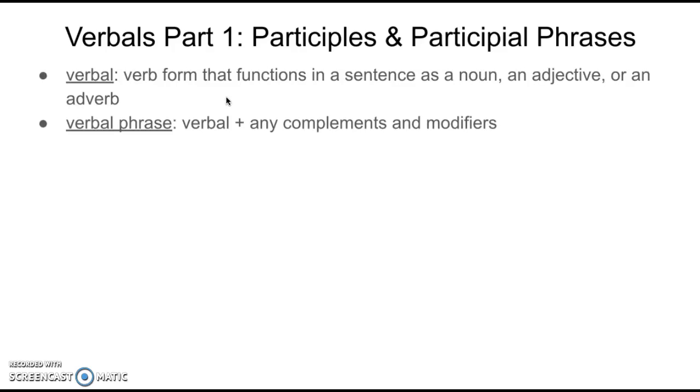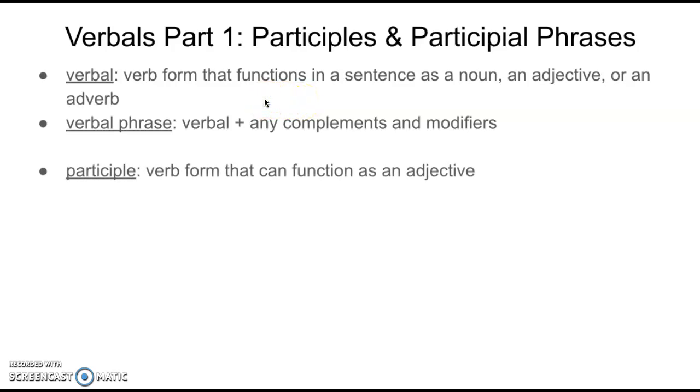All right, we're going to talk about verbals, but there's 3 different types of verbals, so each video is just going to focus on one type. Before we jump into participles, let's define what a verbal is. A verbal is a verb form, or form of a verb, that functions in a sentence as a noun, adjective, or an adverb. So basically, it's when you see a verb in a sentence that isn't actually performing the function of a verb. And it might make more sense when you see examples of that. And then a verbal phrase is just that verbal plus any complements or modifiers.